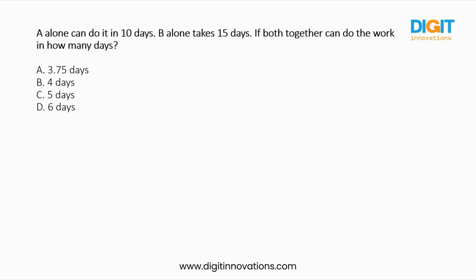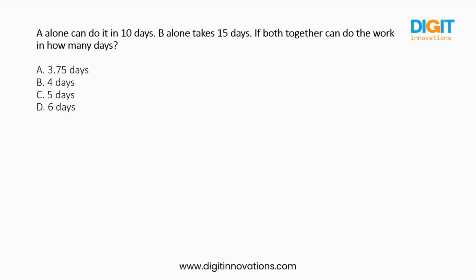A can do some amount of work in a single day and B can do different units of work in a single day, and together how many days do they require to complete the whole work?